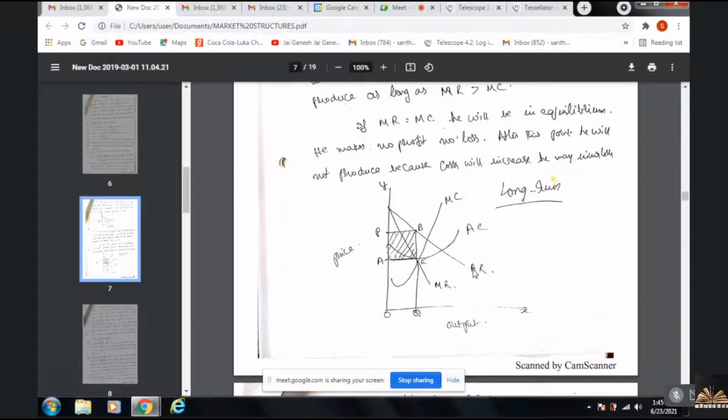Why? Because every monopolist initially suffers losses, as revenue would be less than cost. Then later he will attain the concept of break even. What do you mean by break even?